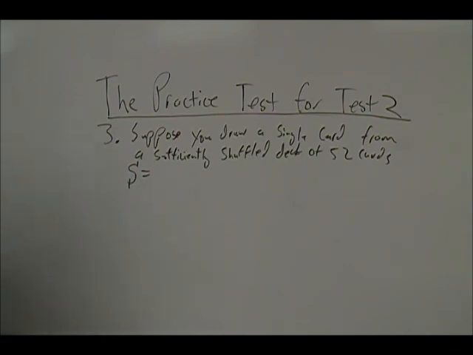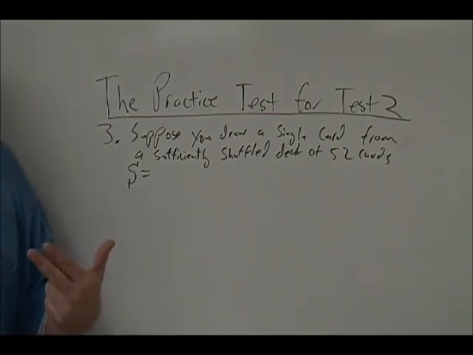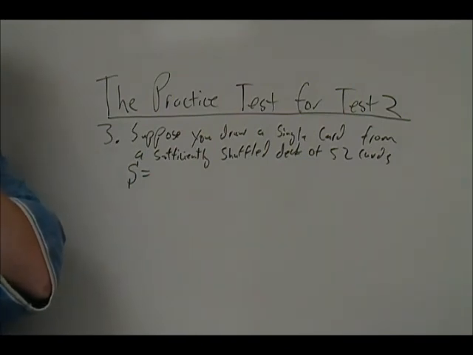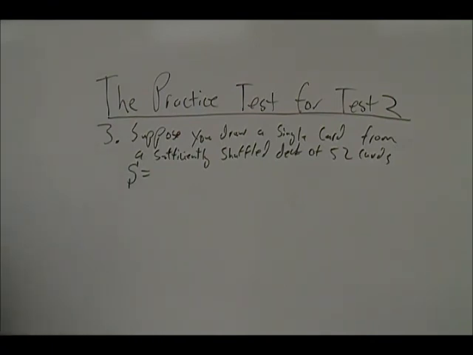For example, one possible event for drawing a card from a shuffled deck of cards is you might obtain a spade. So you can look at the event that you might draw a spade. A spade, though, is not a simple event because you can further break that down into 13 more events, which would be ace of spades, 2 of spades, 3 of spades, up to king of spades.